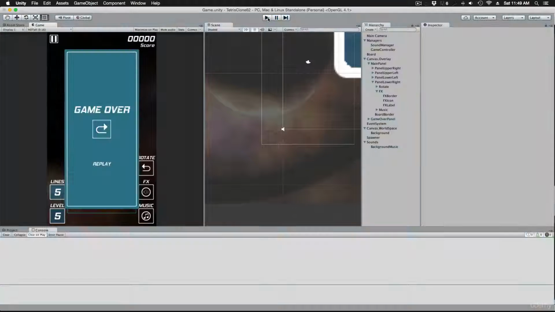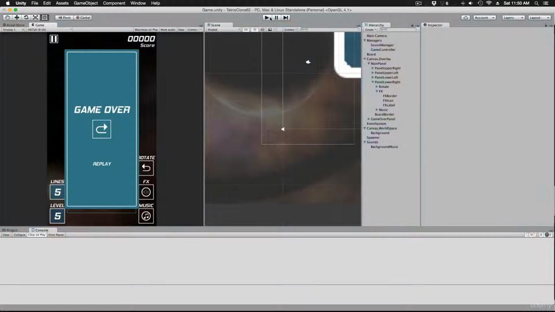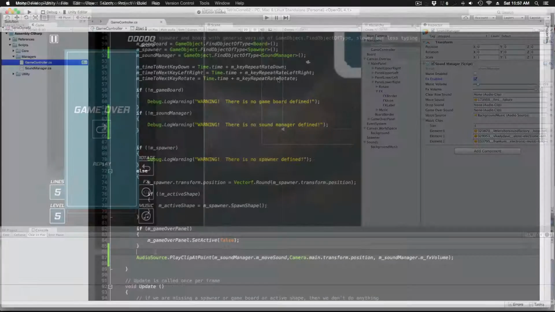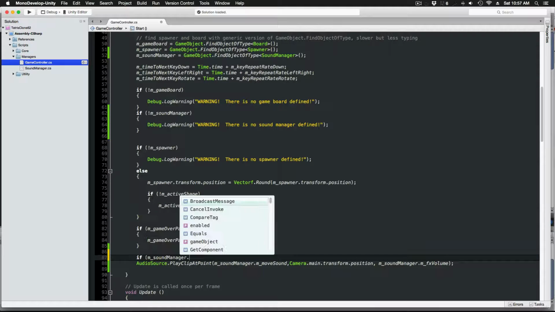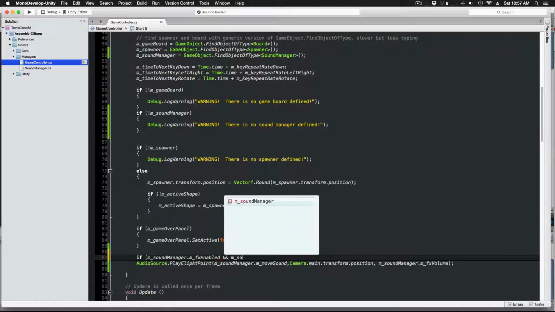Toggling a sound effect is going to be a bit more complicated than toggling the background music because we have a new object created every time an effect is played. So what we're going to have to do is put in a check for the Sound Manager's effects enabled property every time we play a sound effect. So we'll just add a little check right in the front, just checking to see if effects is enabled. And we're also going to need to add a little check for the mMoveSound to make sure that it exists.